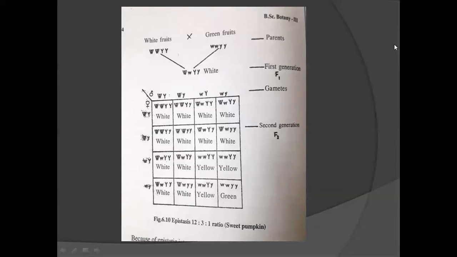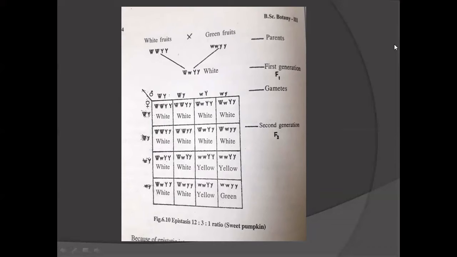When they self this white F1, we get these gametes. The male gametes are four types, and on the left side are the female gametes. When fusion takes place between these, we get 16 plants. In the second generation, how many white did we get? 12 white-fruited plants, and 3 are yellow and 1 is green. Which ratio did we get? 12:3:1.